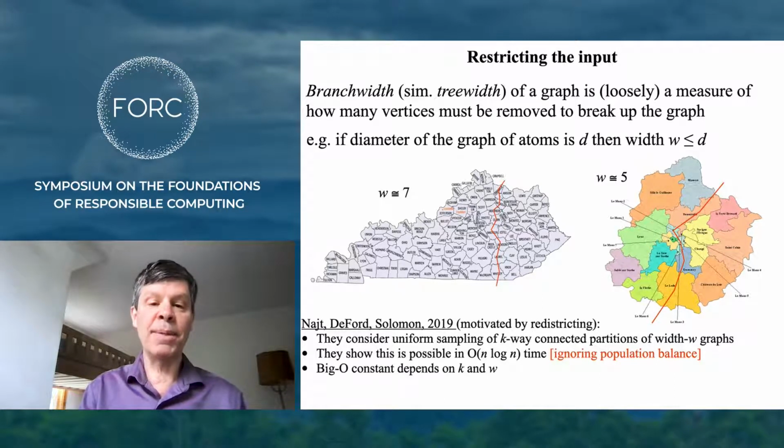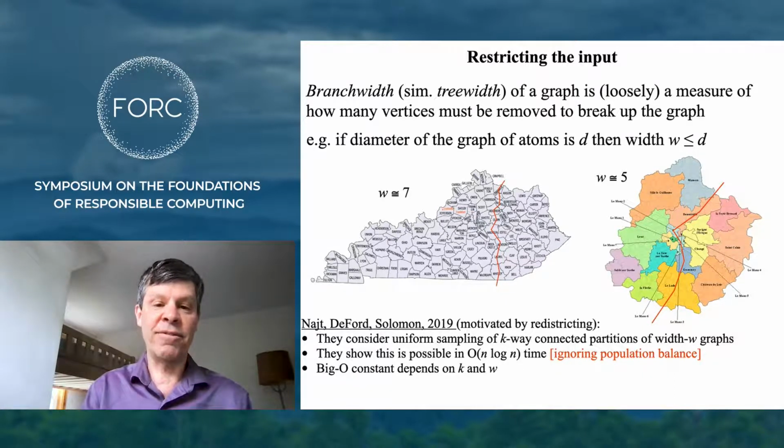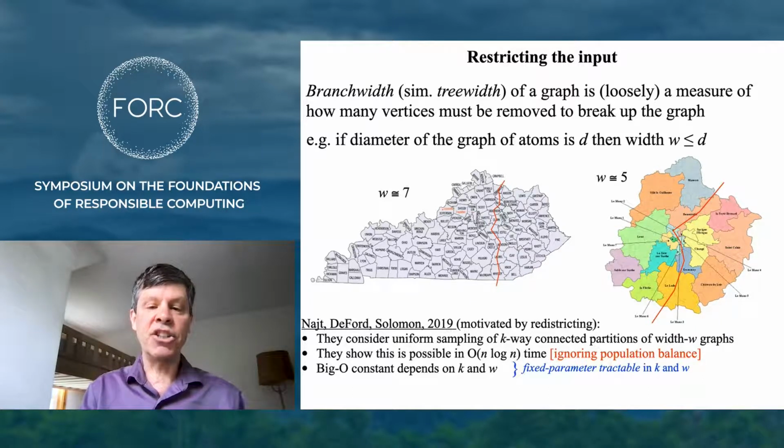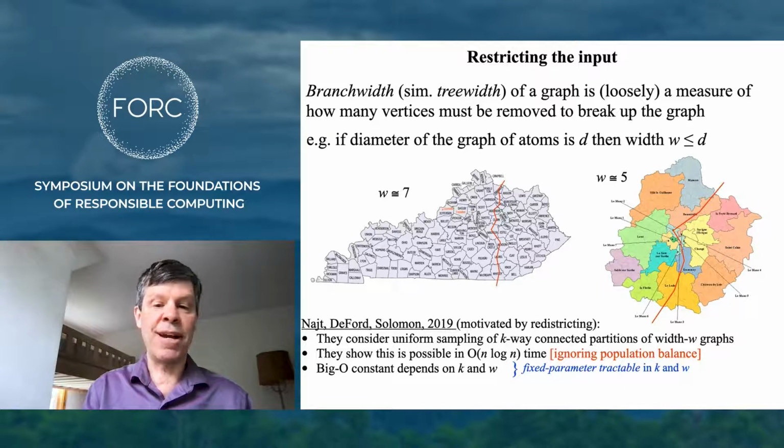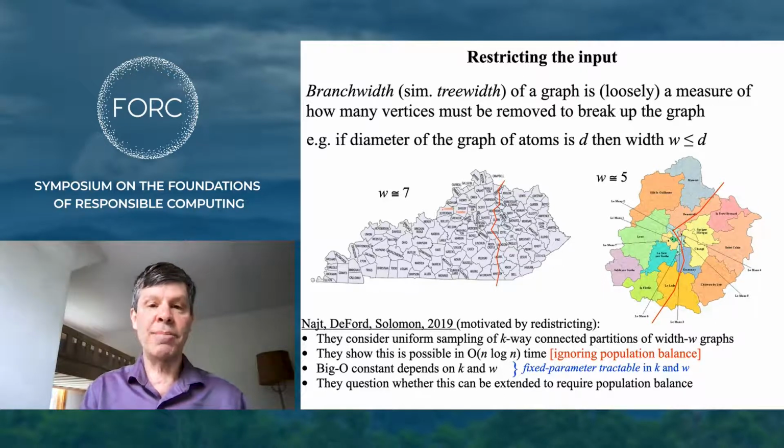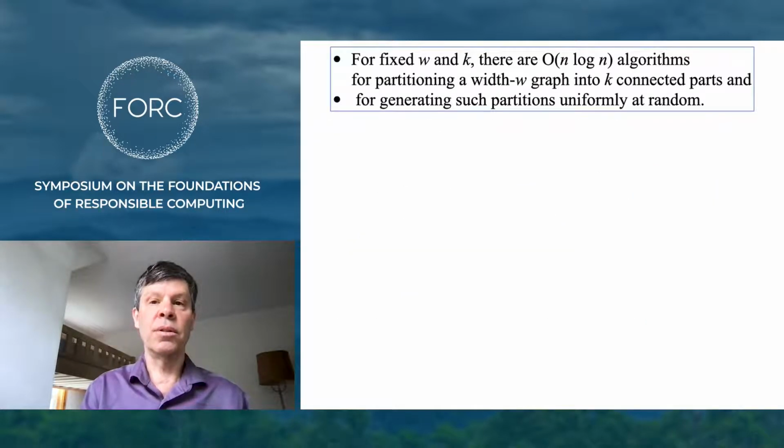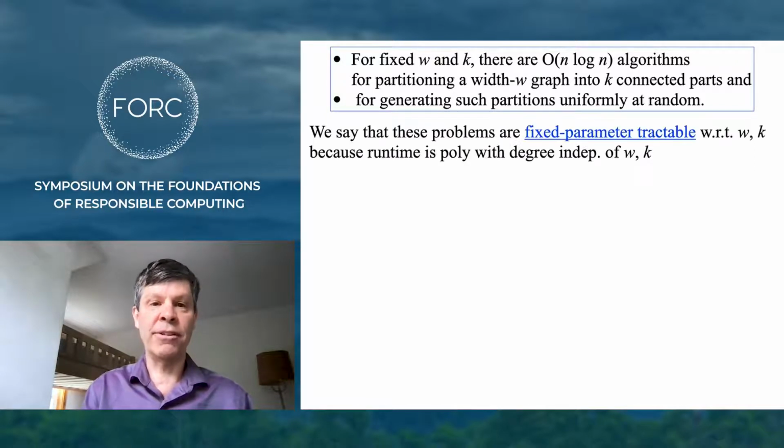Now, this ignores population balance. By the way, the big O constant depends on k, the number of districts, and w, the branch width. And such an algorithm is said to be fixed parameter tractable because it's bounded by a polynomial whose degree does not depend on these parameters. And they asked whether this can be extended to require population balance, and the answer is no. So on the one hand, there are these n log n algorithms if you don't care about population balance, and these are fixed parameter tractable.